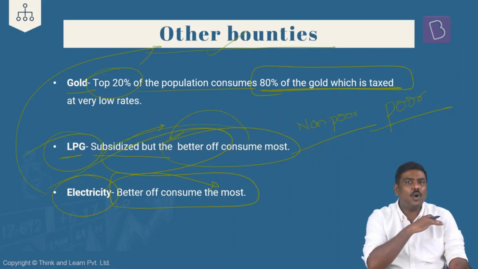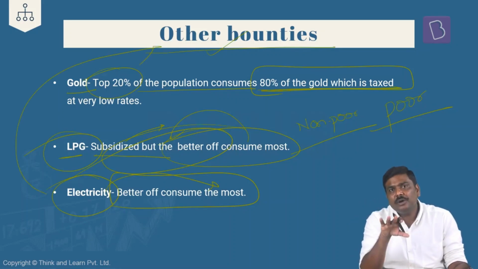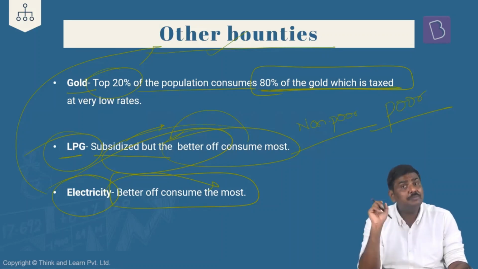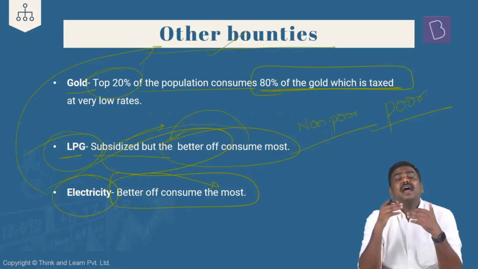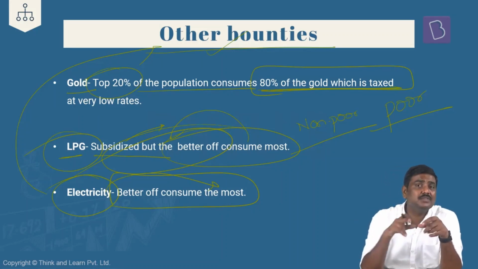Right? So what the economic survey has done is it has taken all of these types of implicit subsidies, and the survey states that annually the government of India incurs more than 1 lakh crore rupees in providing these kinds of subsidies to the non-poor population. That is very, very important. I'll repeat the statement here. The survey states that annually the government of India incurs more than 1 lakh crore rupees in terms of implicit subsidies which are going to the non-poor population.